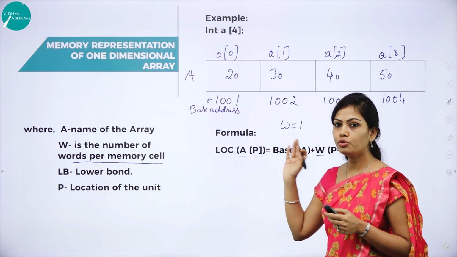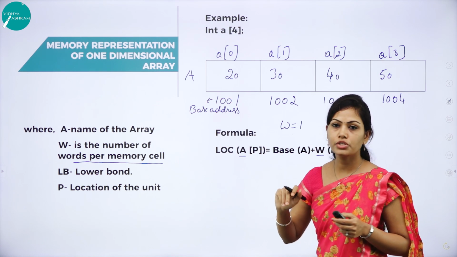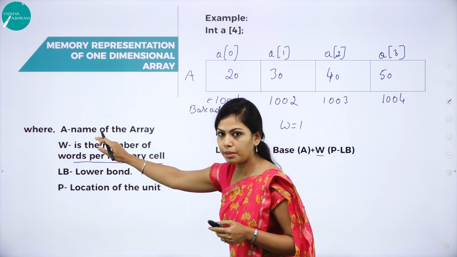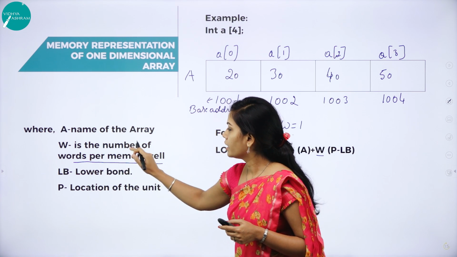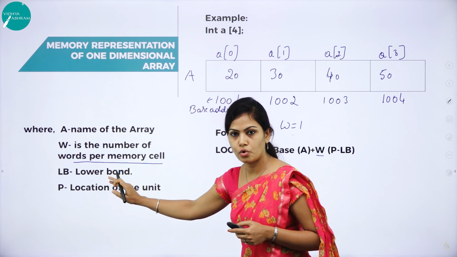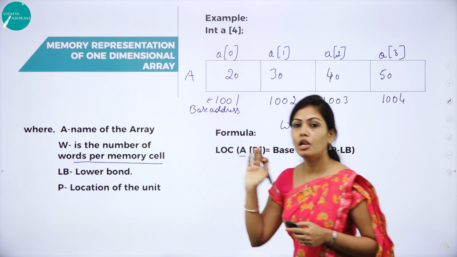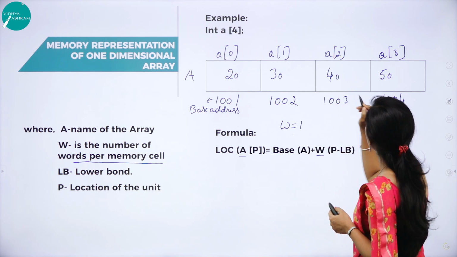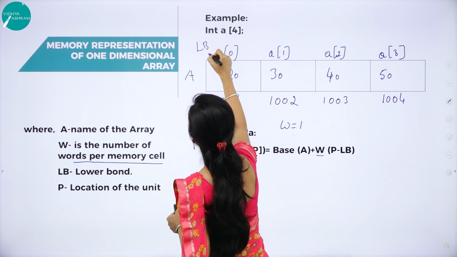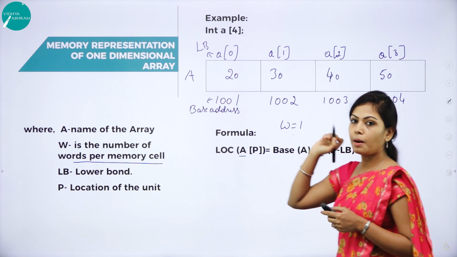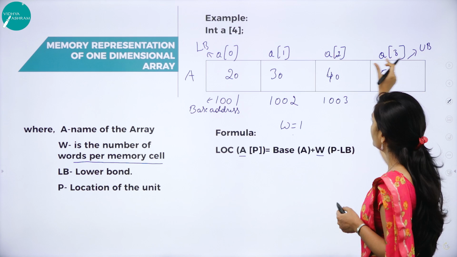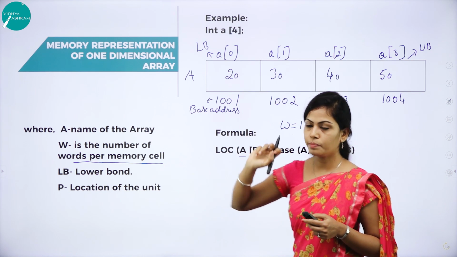Using this formula, how do we find the memory representation of a one-dimensional array? A is the name of the array, W is the number of words per memory cell, LB is the lower bound, and P is the location of the unit. LB means lower bound, that is 0. Upper bound is 3 and lower bound is 0.